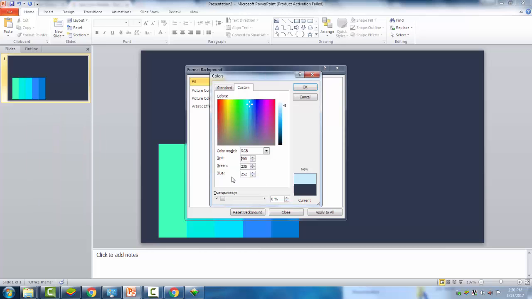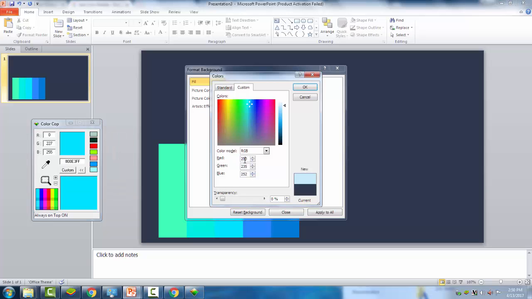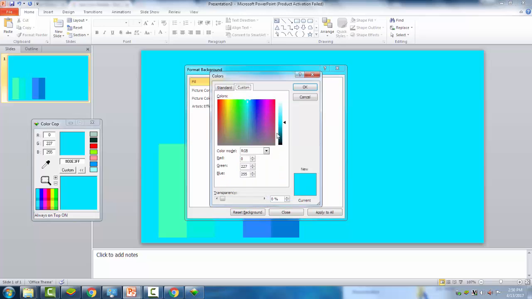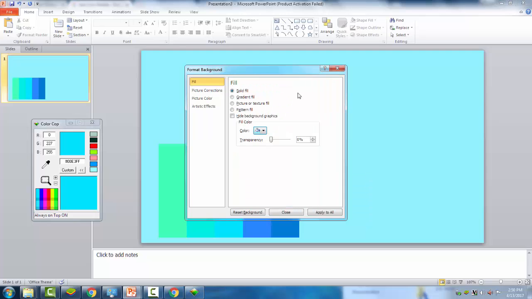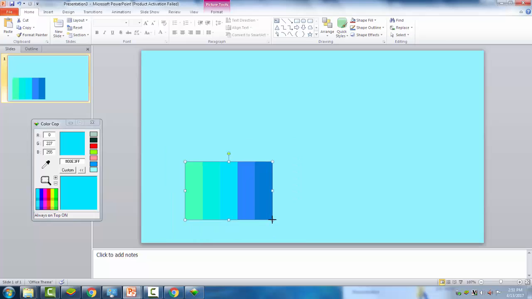So the color code, RGB code, is 0, 227 and 255. There. I will make the lighter version of that. Then apply to all.